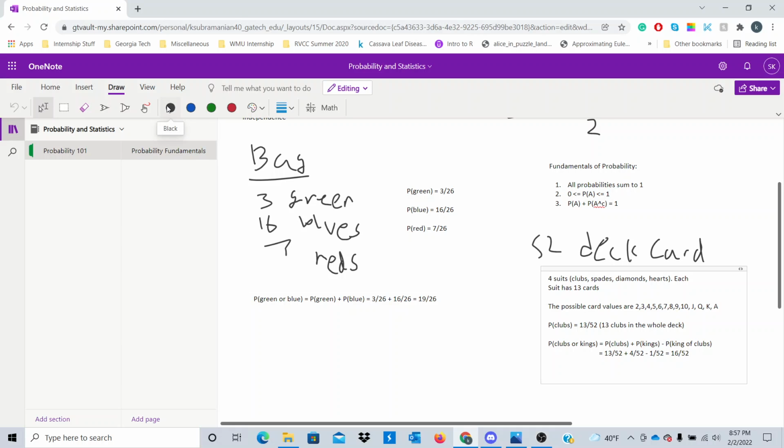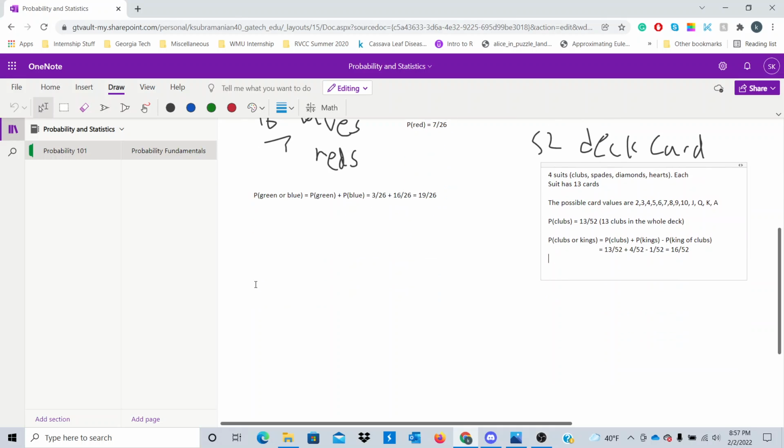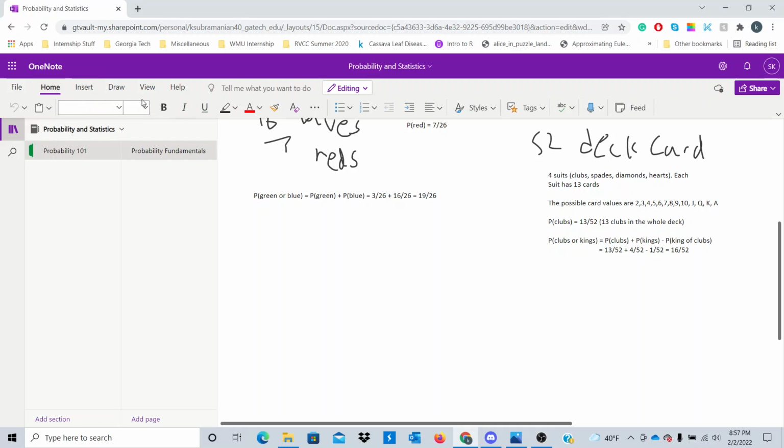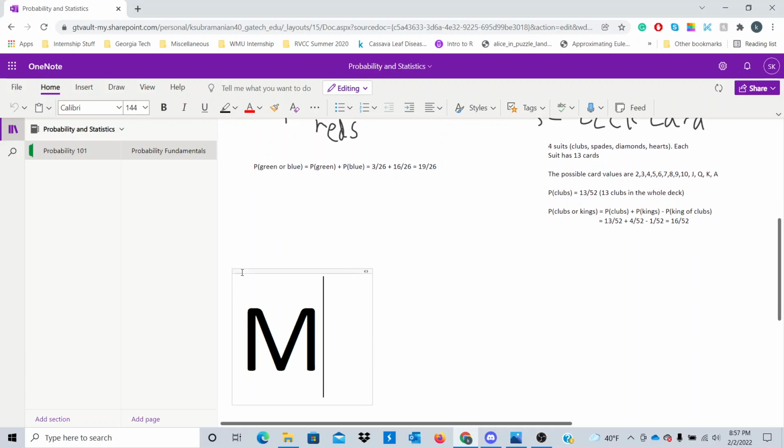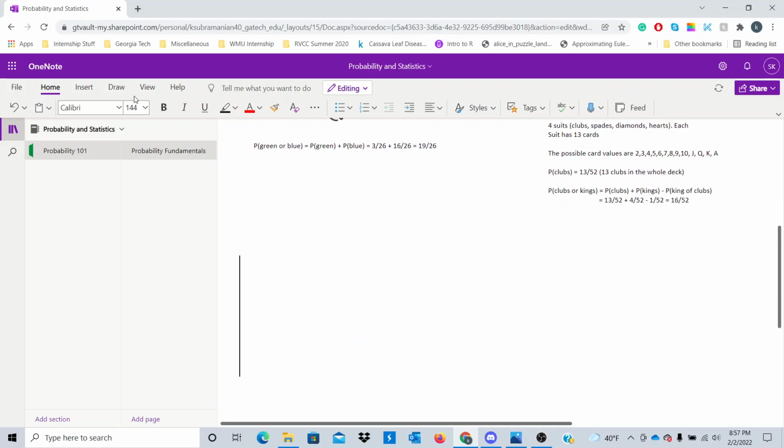So this leads us to a concept called mutually exclusive, right? So I'm going to insert this down here. Let me make the font a little bit bigger. Now that's a little too big. So we have mutually exclusive as a concept.